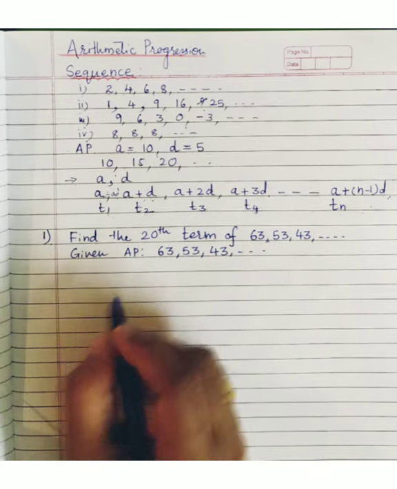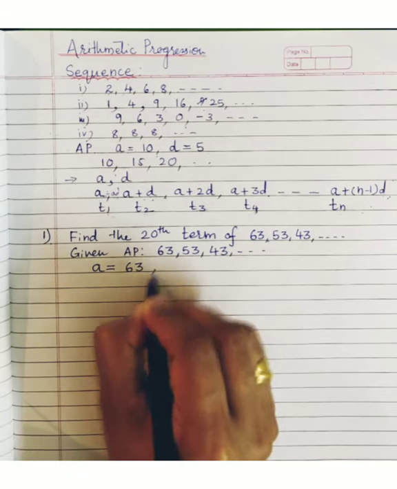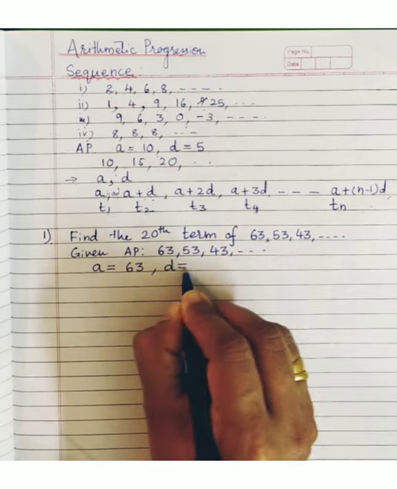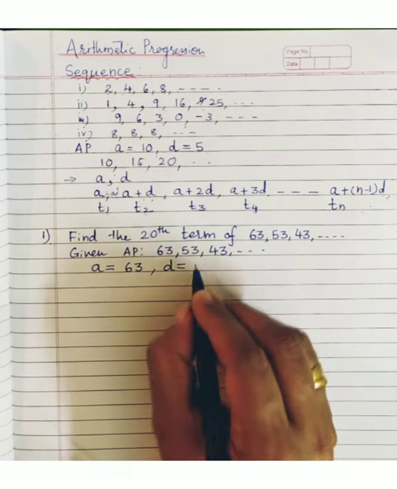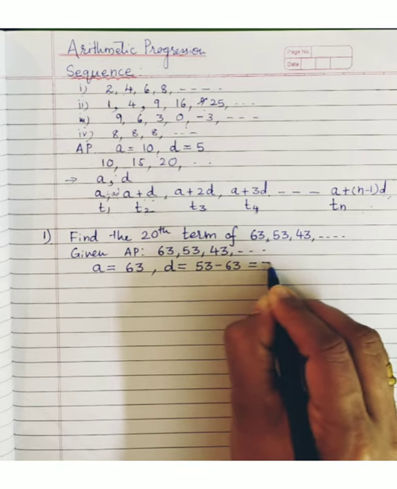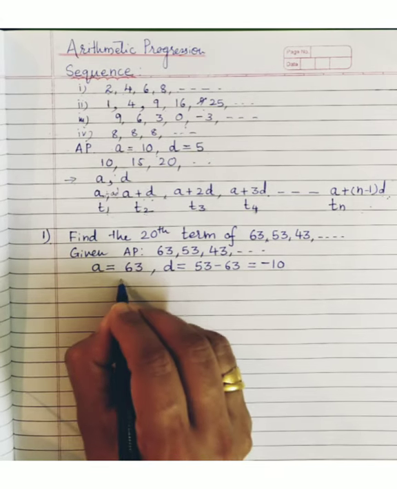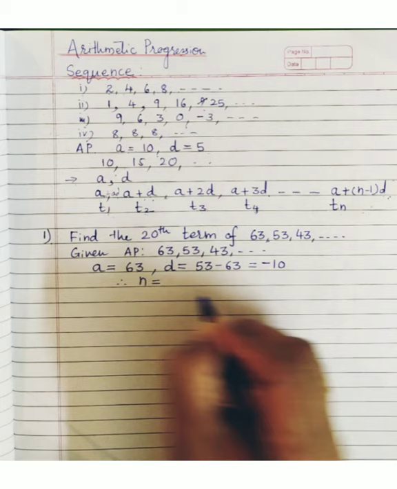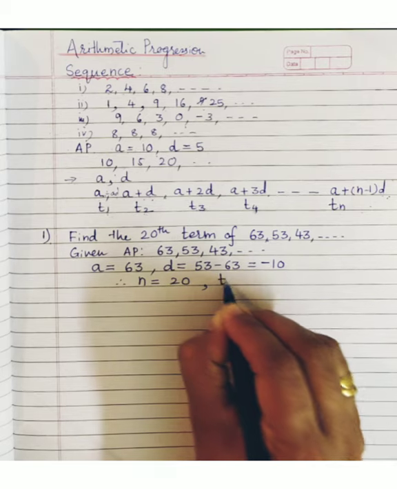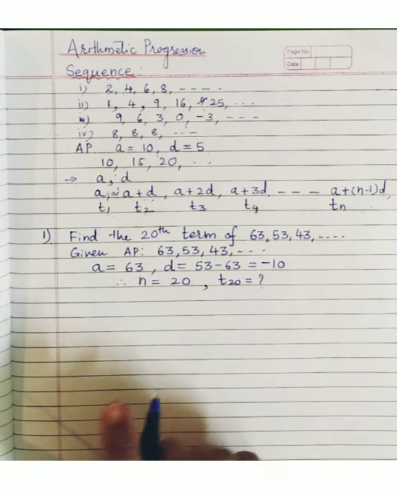For finding the 20th term, what is A? The first term we need to know, A is 63. The second thing you have to calculate is D, the common difference. The common difference will be second term minus first term, always. So 53 minus 63. What is the answer? Minus 10. You have to find the 20th term, that means n is going to be 20, and what you have to find is the term at the 20th place, that is T20. This way it will be represented.